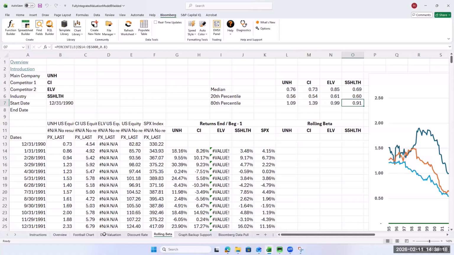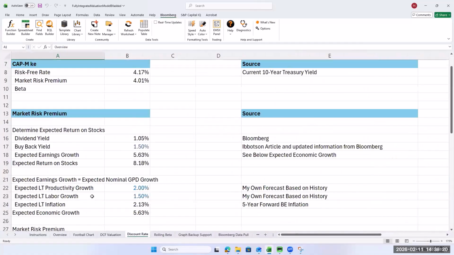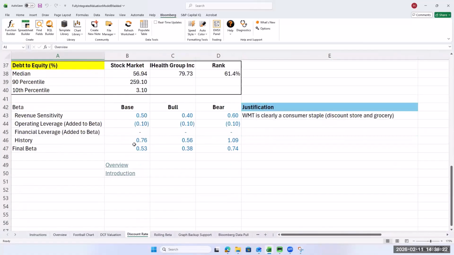So that's probably not a bad beta. So if we come down to our beta, yeah, 0.5 might be a little bit low, but 0.6 wouldn't be bad. 0.5 here, maybe 0.75. That makes sense. Healthcare can be a pretty low beta. So I'm comfortable with those numbers.